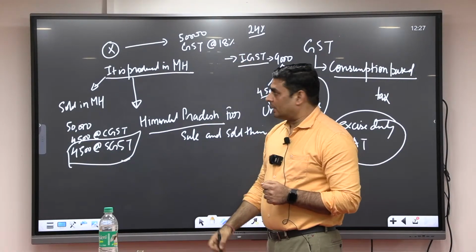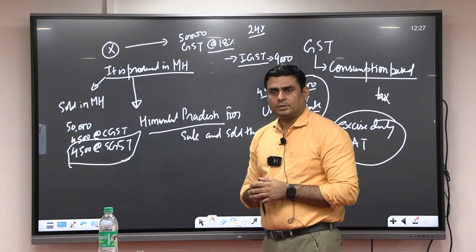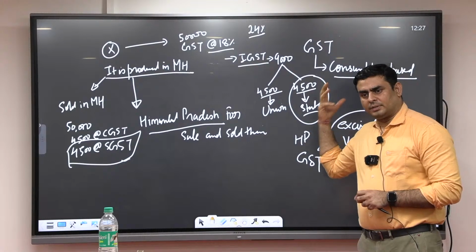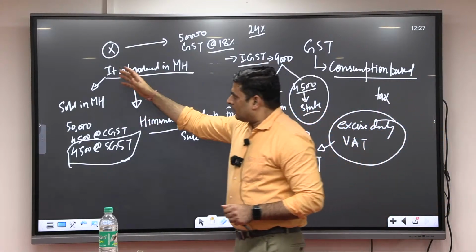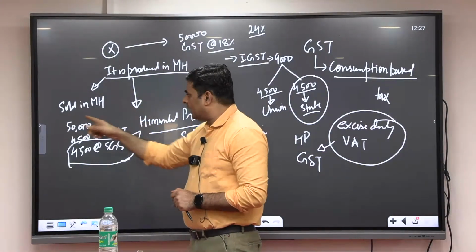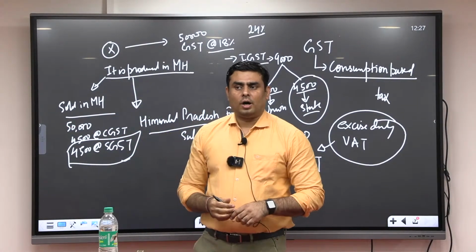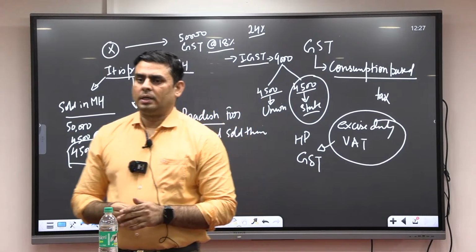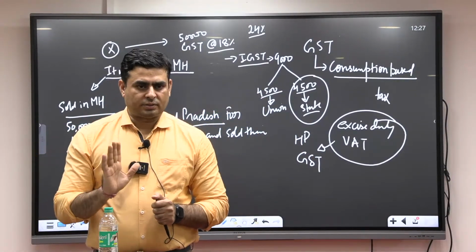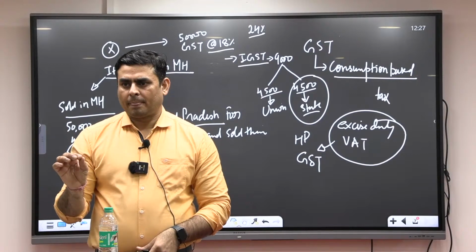Because it is 18%, sales further increased. So those states which are just consuming, their consumption capacity is increased, and because of that, production is also increased, and that is why sales in Maharashtra also increased. So overall, there is a benefit of GST. Have you understood how GST is helpful?